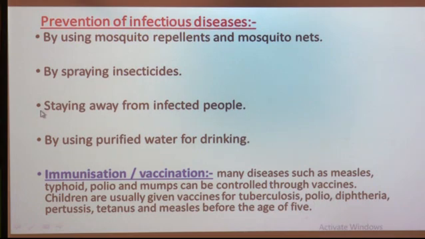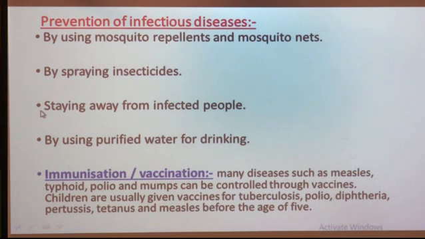We live in a community, and in our day to day life we come in contact with many people, but somebody among them may be suffering from an infectious disease, and when we come in contact with such infected people, we may also suffer from infectious diseases like common cold, ringworm, etc. Infected people can spread diseases like chicken pox, ringworm, common cold, etc. To avoid that we have to stay away from infected people and their belongings.